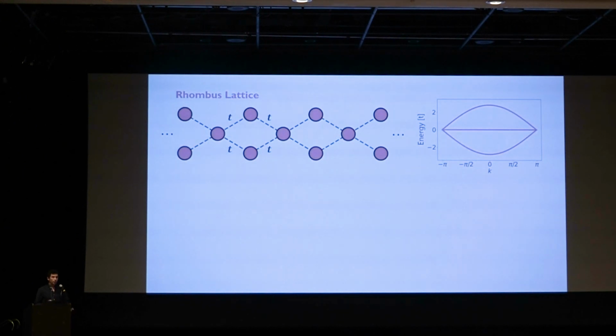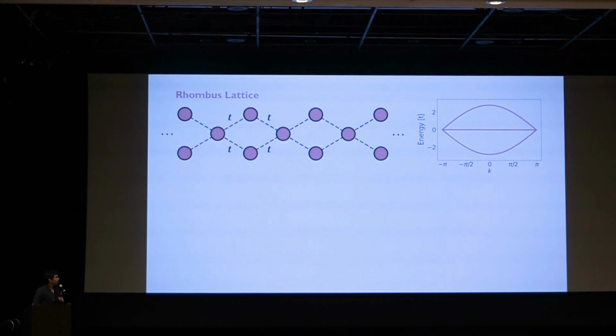Okay, so we're interested in flat band physics. So let's take a lattice that has a flat band. One of the simplest lattices for us is this quasi-one-dimensional rhombus lattice, where these circles are the qubits, and they're all coupled at a rate t to each other. If we look at the allowed energy levels of this, we see one band that is flat, and then two dispersive bands.